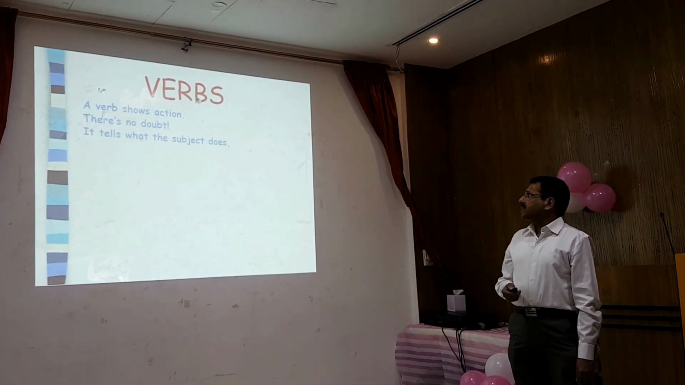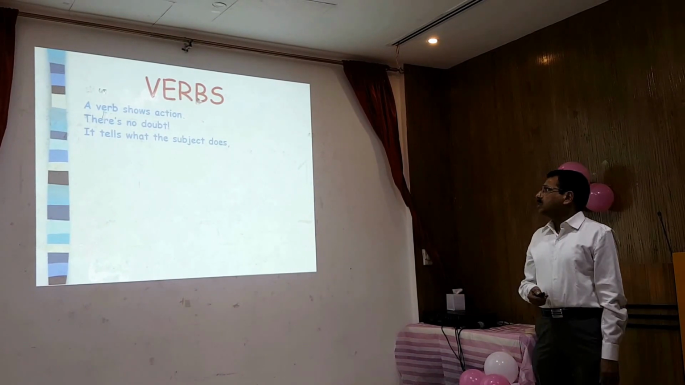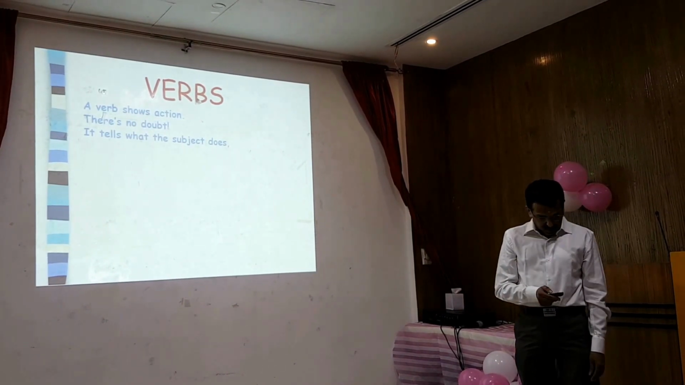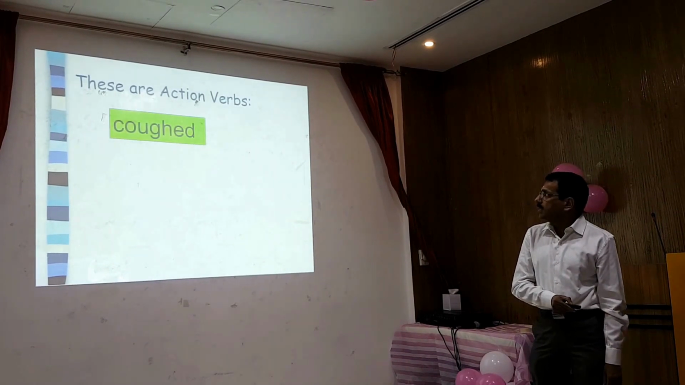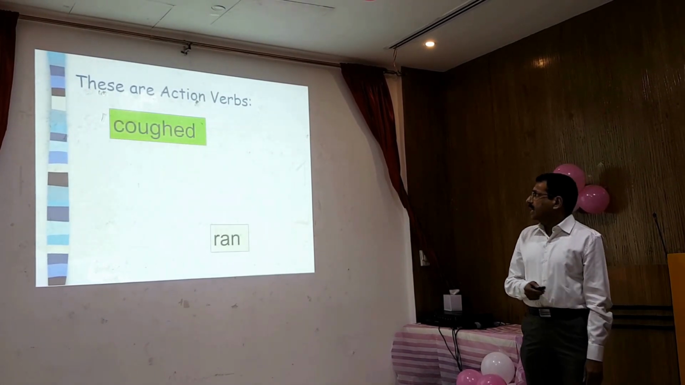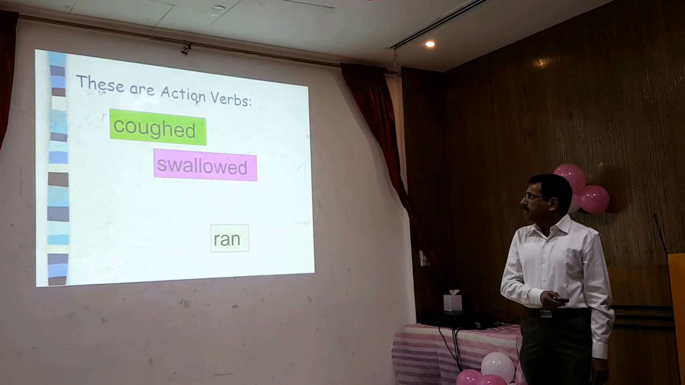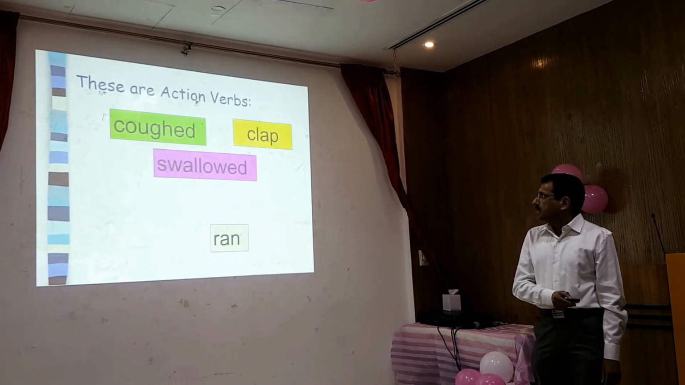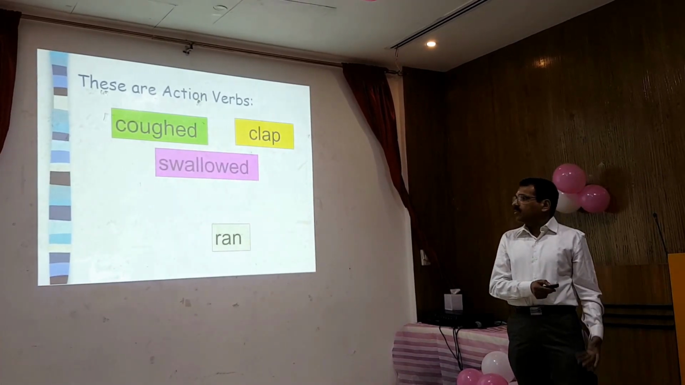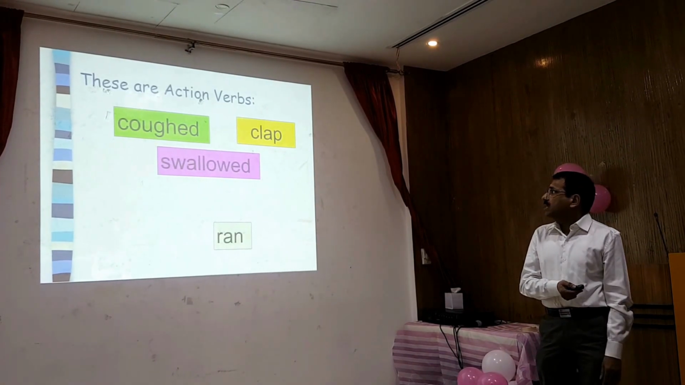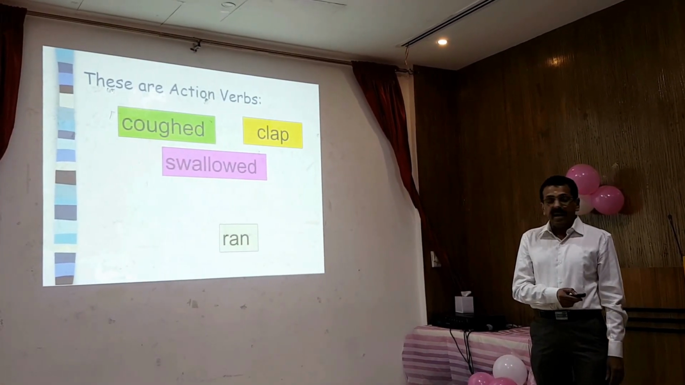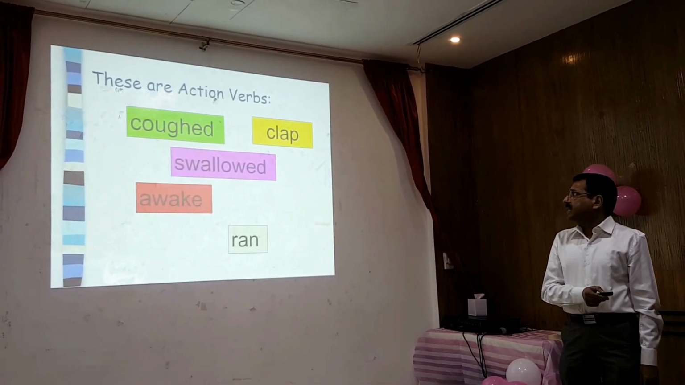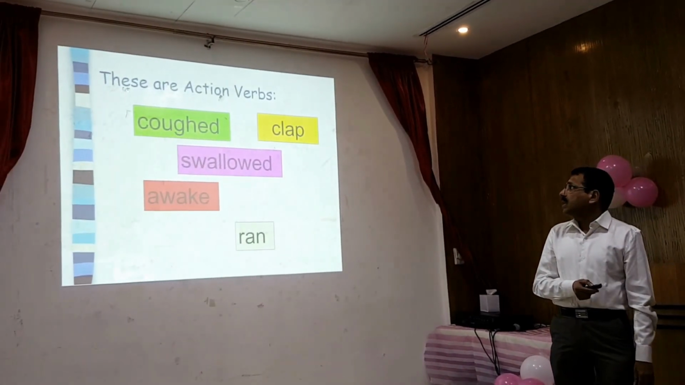Yeah, a verb shows actions. There is no doubt that it tells what the subject does. Let me show some examples for you for the verb. These are the action verbs: cough, ran, swallowed. Cough means somebody is coughing, swallowed, somebody is swallowing, then clap, somebody is clapping the hands, and ran. So it describes the action done by a person.